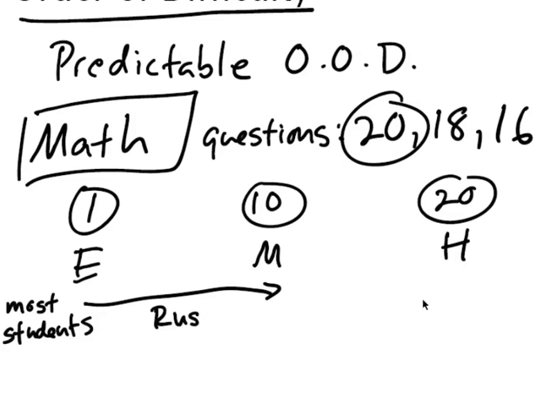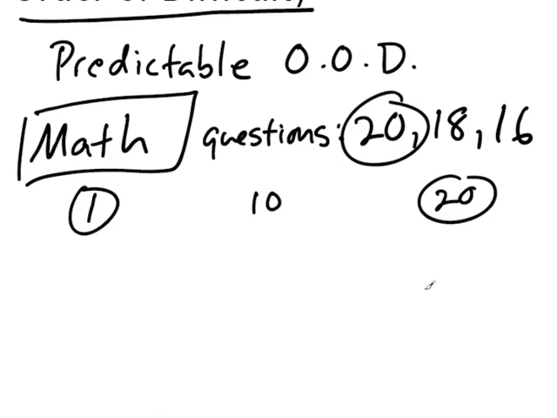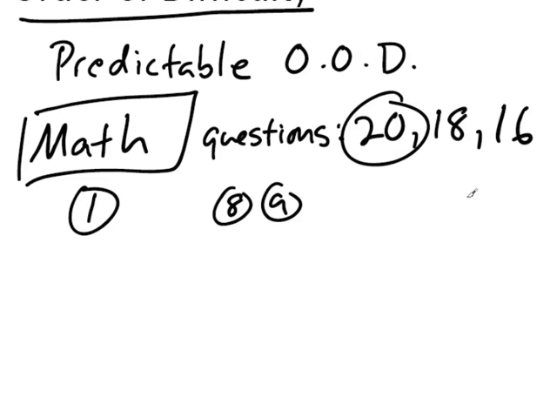Now, that's the 20 question math section. There's also the 18 question math section, which is a little bit different, because it is part multiple choice and part grid-ins. And when I say grid-ins, I mean those questions where you have to provide your own answer. There's no multiple choice.